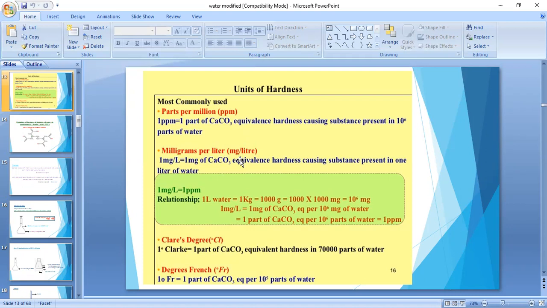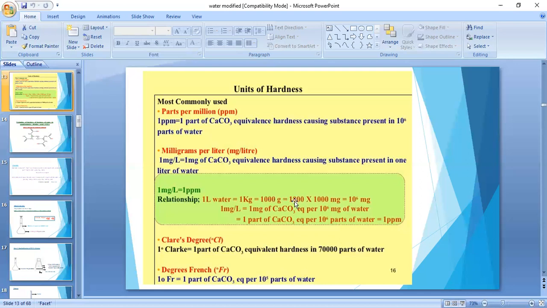Here the relationship is with 1 liter: in terms of weight, 1 liter of water is equal to 1 kilogram. 1 kilogram is 1000 grams, and converting 1000 grams into milligrams we multiply by 1000, so 1000 into 1000 gives 10 power 6 milligrams.